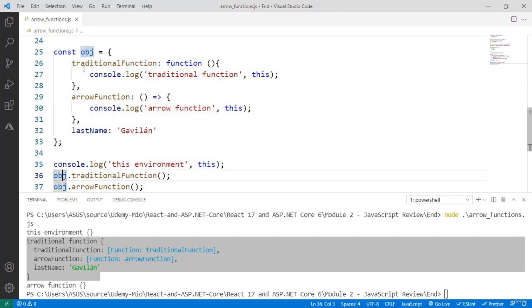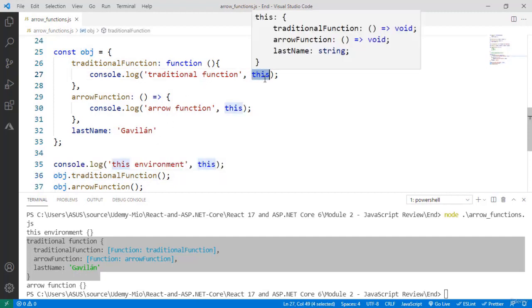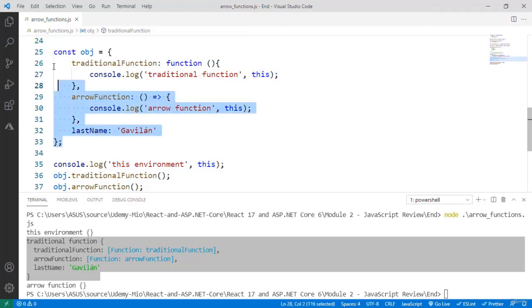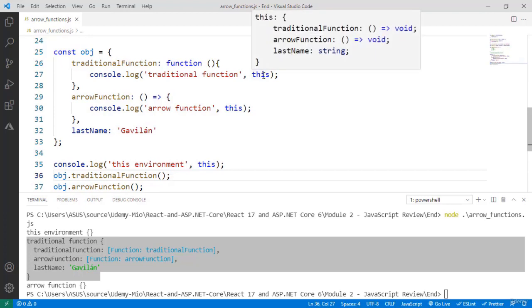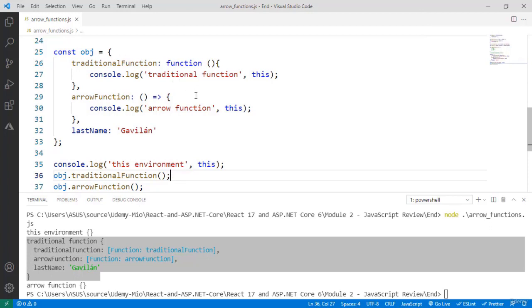Well, through this object that we have here, and that is why the value of this variable that we have here is equal to this object, because I call this function through this object right here. And you can even see this if you hover over this here. You can see that the value of this is this same object, and also the value of this is type of global this, which is the same this that we have here.